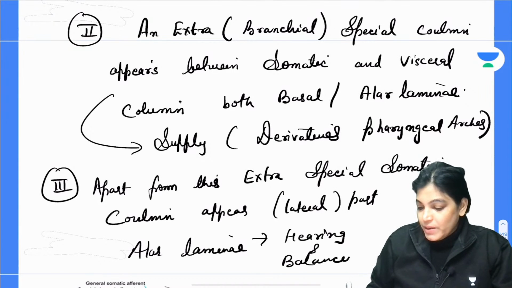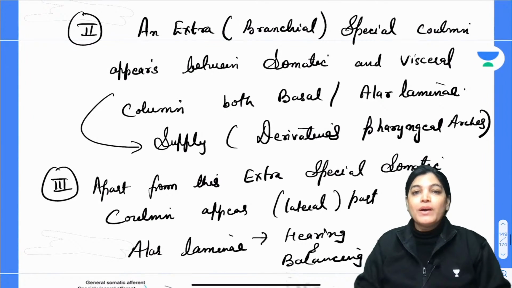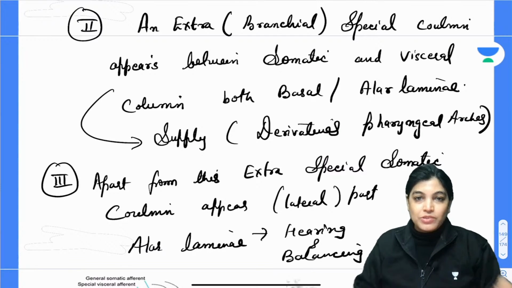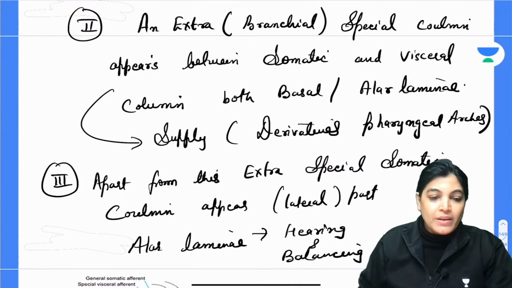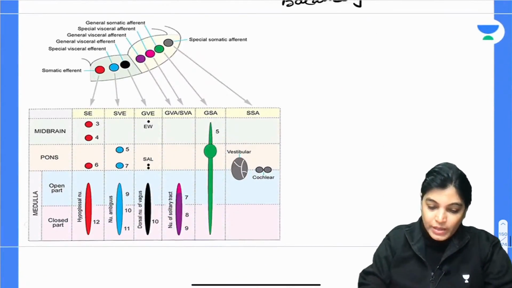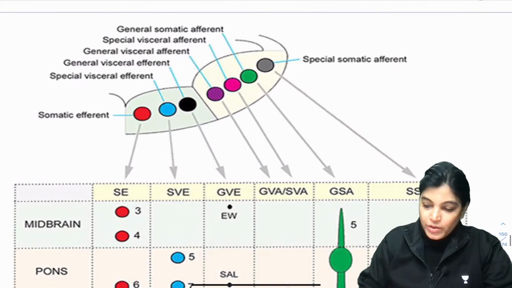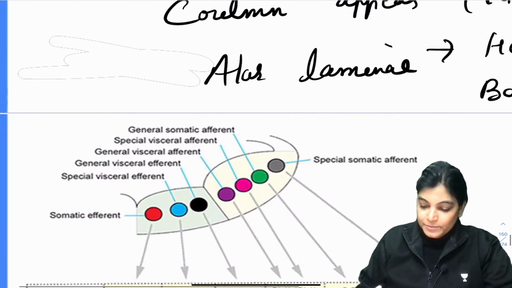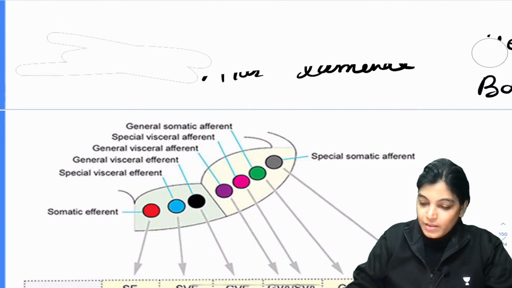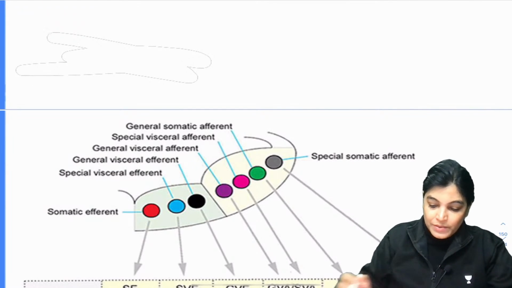So what does this mean? That means a total of how many functional components is now formed? This means a total of 7 functional components is formed. Let me just enlarge this diagram to help you understand. So this will lead to the formation of 7 functional components.